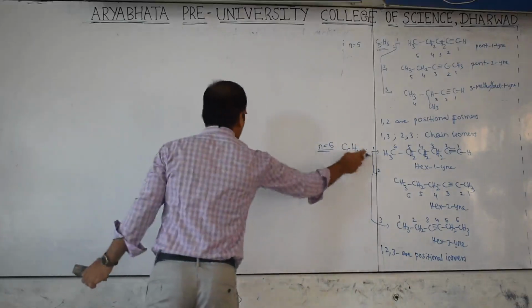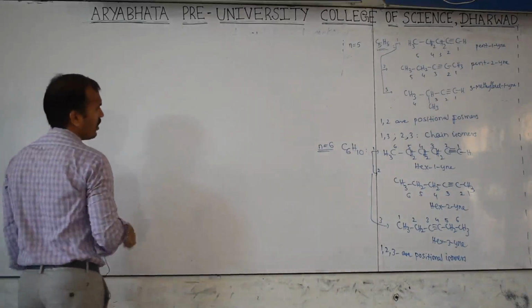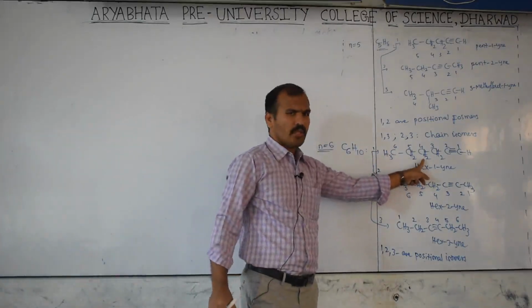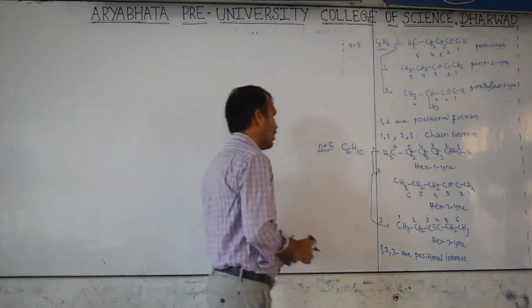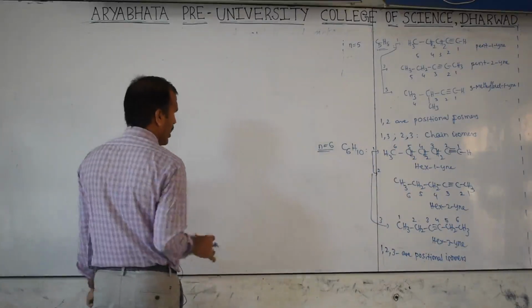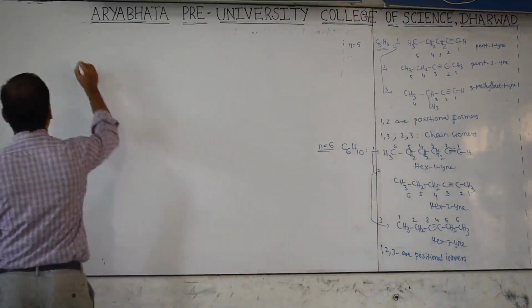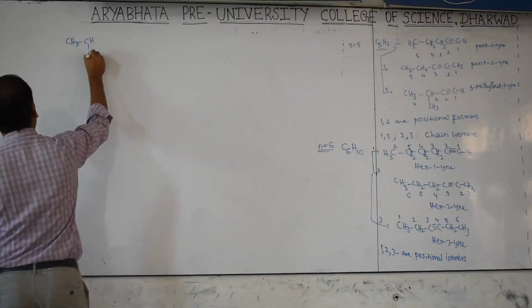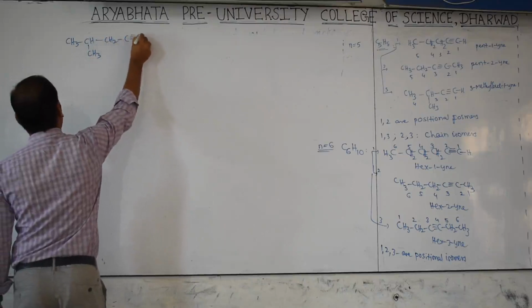Now from this one, how many carbons are there? 6. Then this CH3 I want to shift here. Then this will be converted into CH3 because one hydrogen shifted to here. So that time the 6 carbon compound is converted into a 5 carbon chain length. CH3, CH, CH3, CH2, C triple bond, CH.